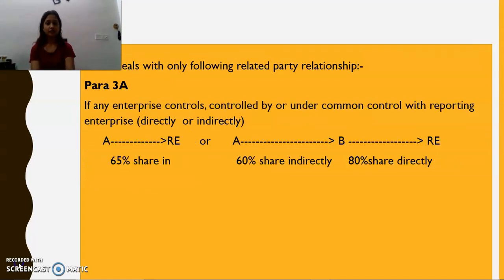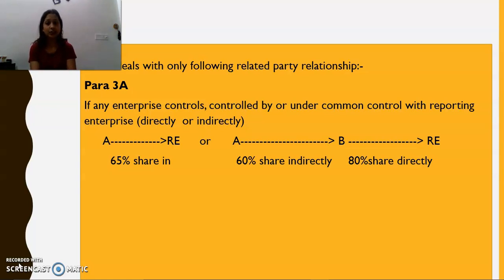Move on to the next slide. AS18 deals only with the following related party relationships. It means that the relationships which we are going to discuss in the next slides are the only types of relationships which are considered in AS18. Other relationships which occur within a company are not considered in Accounting Standard 18. So we'll start off with paragraph 3A.